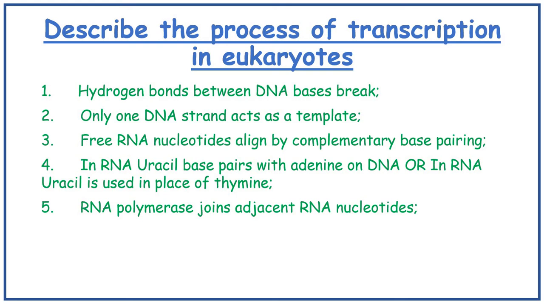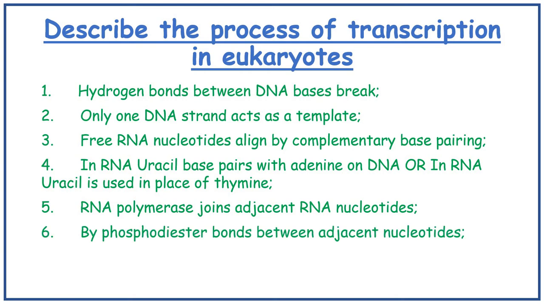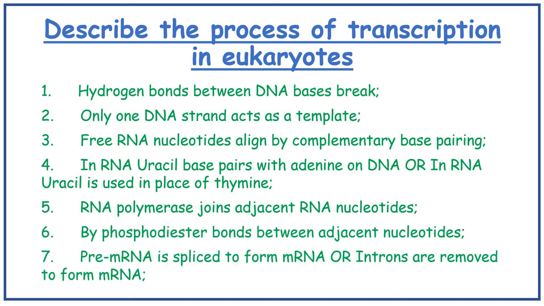RNA polymerase joins adjacent RNA nucleotides by phosphodiester bonds between the adjacent nucleotides. And in eukaryotes, pre-mRNA is spliced to form mRNA, or introns are removed to form mRNA.